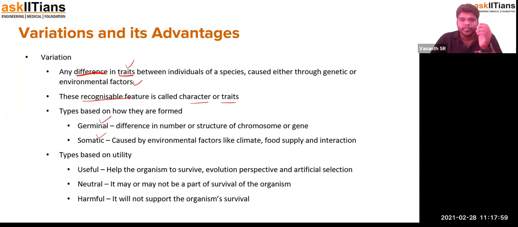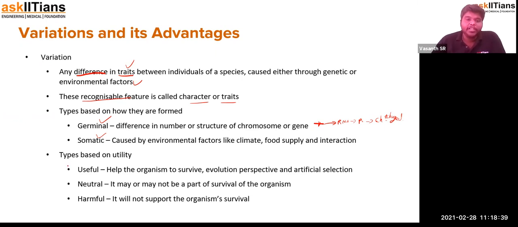Germinal is where the differences will be caused chromosome-wise, in the chromosome or gene base. If there is going to be a change in the gene, it's obvious that the DNA will change, then the RNA will also have a change. When the RNA changes, the protein formed will also change. When the protein changes, the characteristics expressed will change. This is going to happen in the basic material itself, which we call the gene.